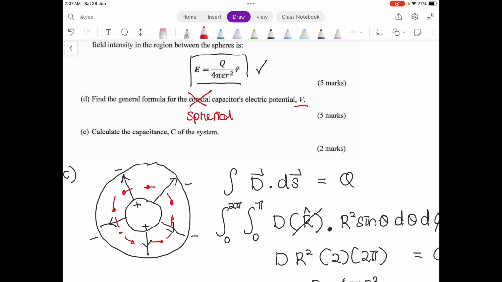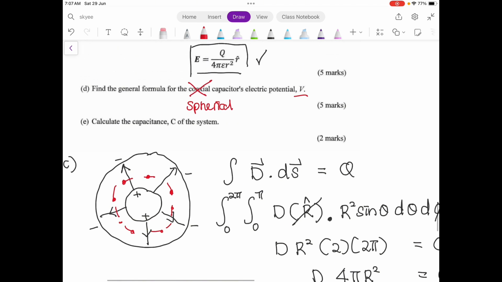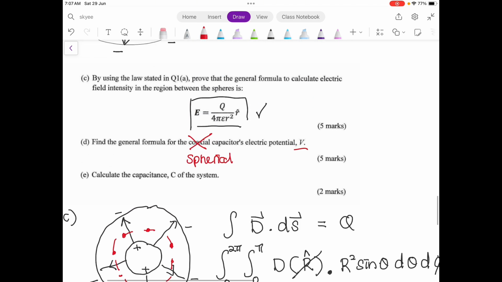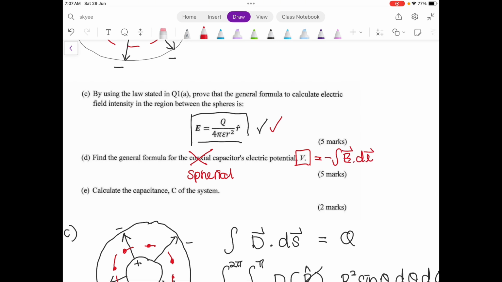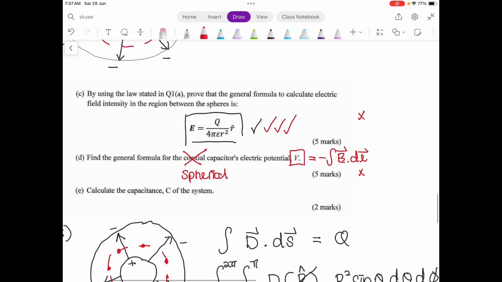Am I right? For this one, no matter whether you're able to get this E or not, we don't care. But when you want to find the V, by using the equation integrate E dot dl, make sure you use this equation. Don't use the wrong equations, otherwise you will lose marks in both parts, because they ask you to prove, confirm it is the correct one.